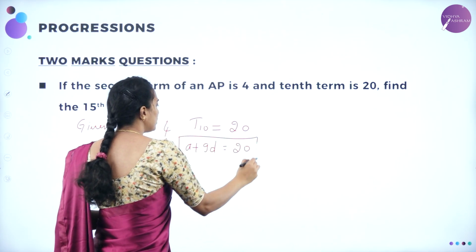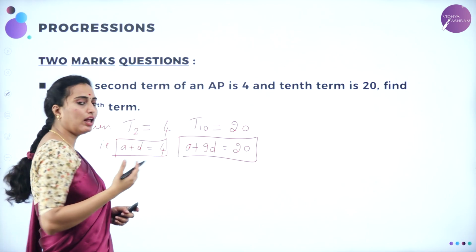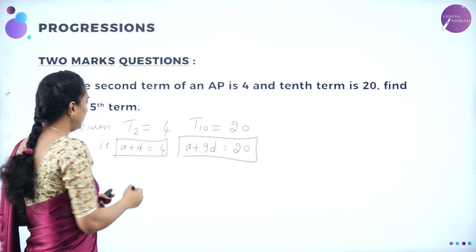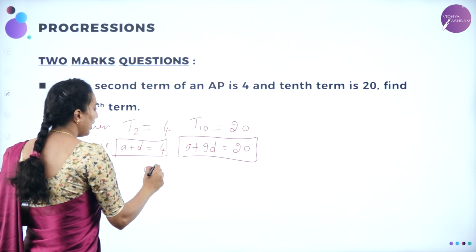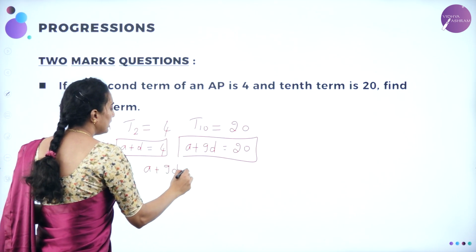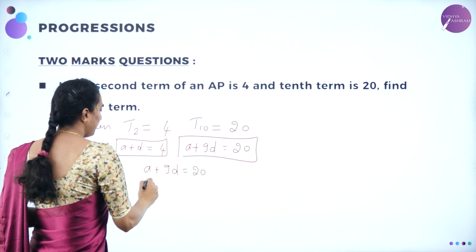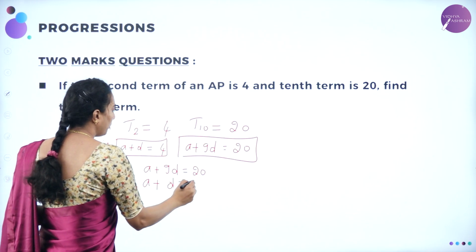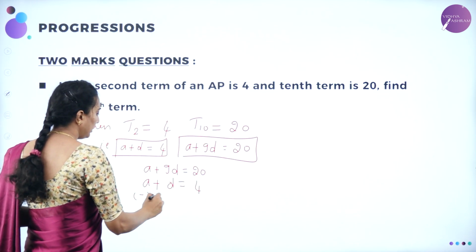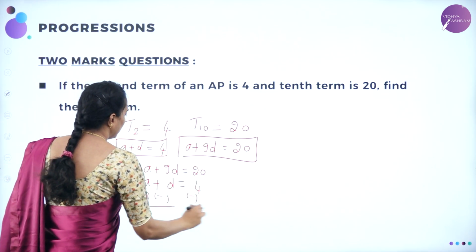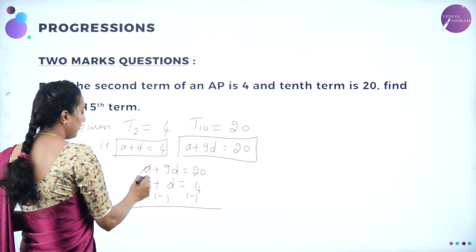Now you got these two equations. You can solve these two equations by subtracting. Let me write one below the other. A plus 9D is equal to 20. A plus D is equal to 4. Now subtracting this, you are getting A minus A will go.